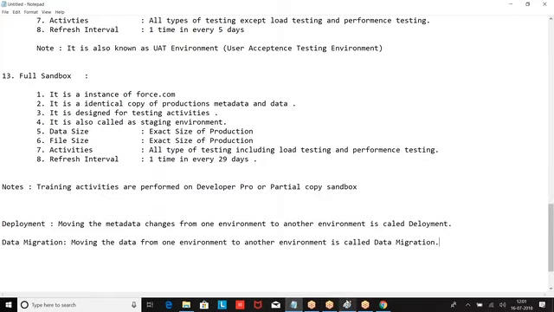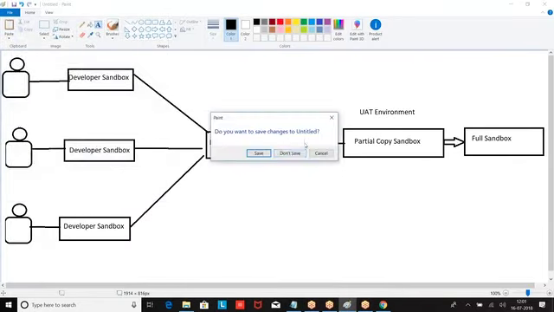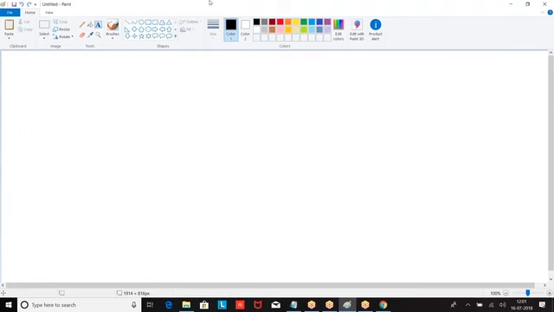Okay, now look at the overall flow. Anyone has any queries on this? Generally, for any application or technology you take, this is the format we follow.